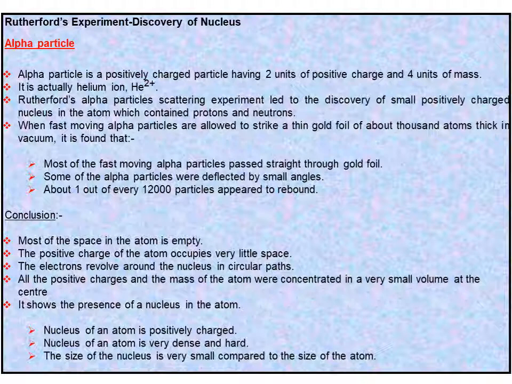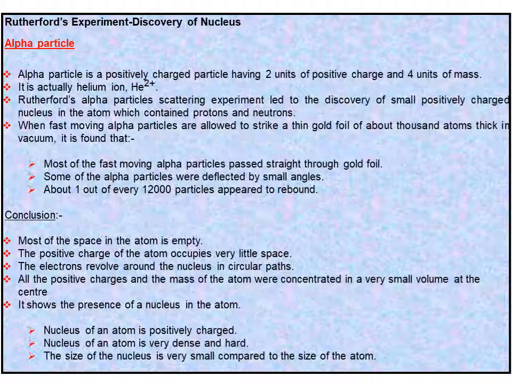Third point, Rutherford's alpha particle scattering experiment led to the discovery of a small positively charged nucleus in the atom, which contained protons and neutrons.